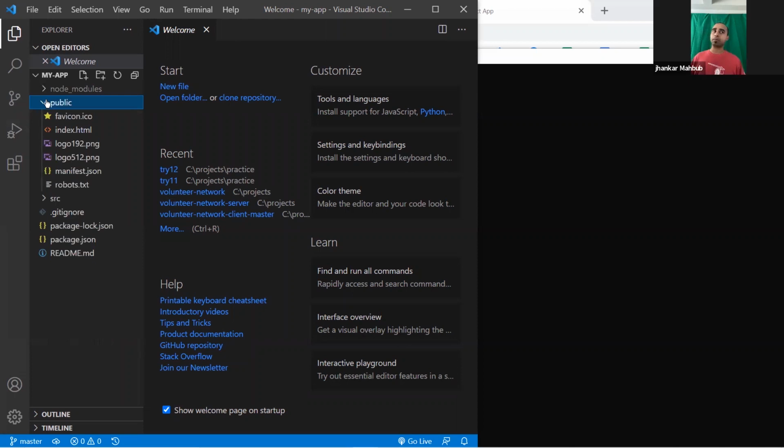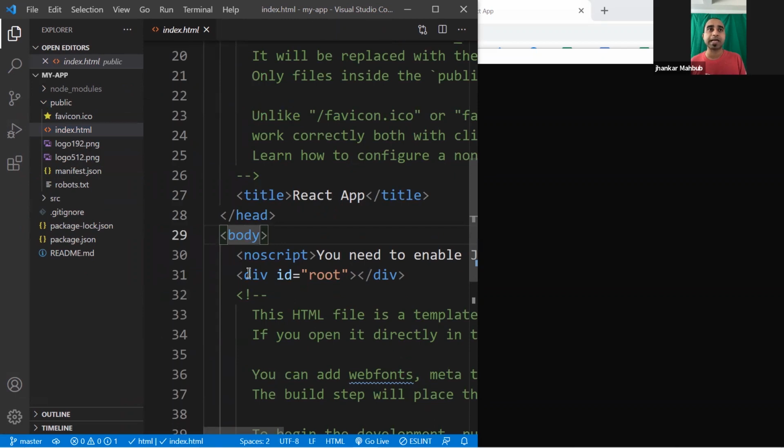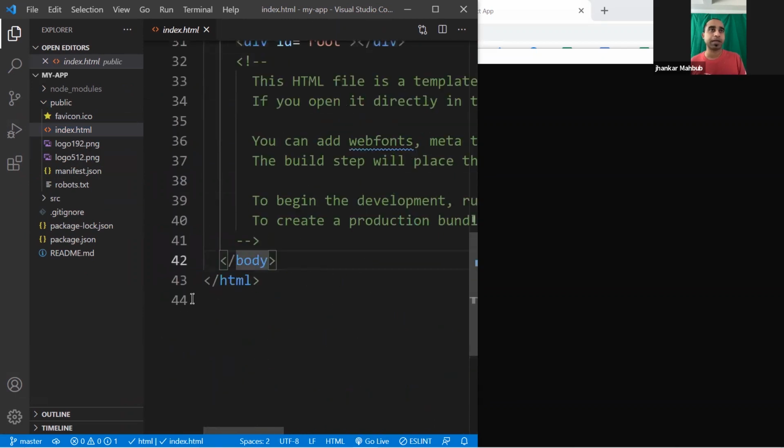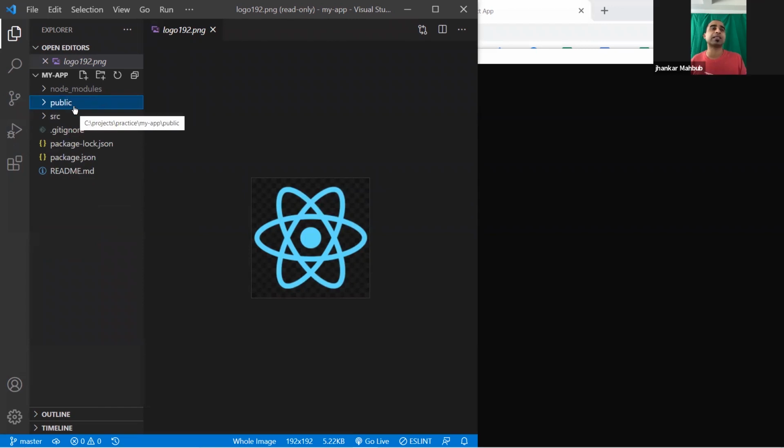And this is another, public area. You would rarely need to change it. Remember previously we were creating a lot of index.html files. They created one just for you, with the body tag, the div tag, the HTML tag, all this stuff. This is the logo that you are seeing there, and there are a few others for robots if you are scraping, and a manifest if you want to use it on mobile devices. This is the place you rarely change, but sometimes if needed, you will add some bootstrap link in the index.html file. And this .gitignore is the default one.